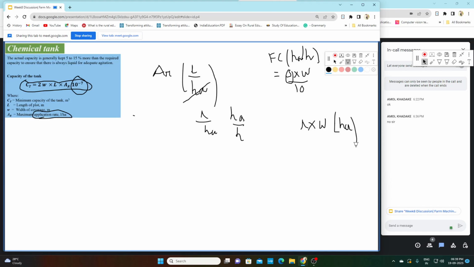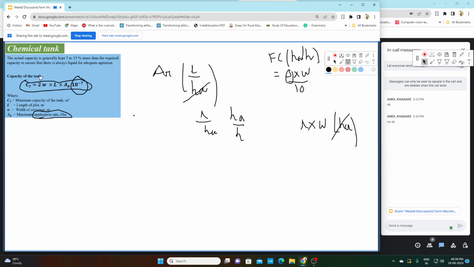If we cancel this hectare with this hectare, we will get the unit in liter, or in meter cube if we do the unit conversion. So by this we get the capacity of the tank.